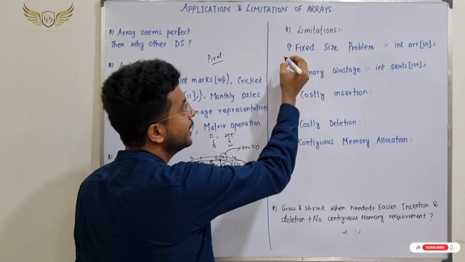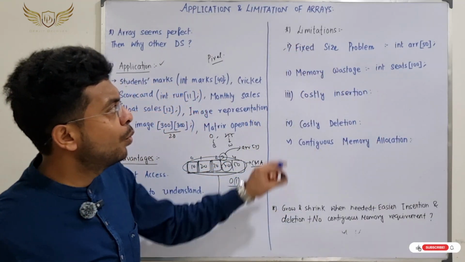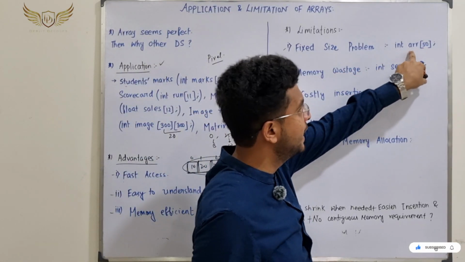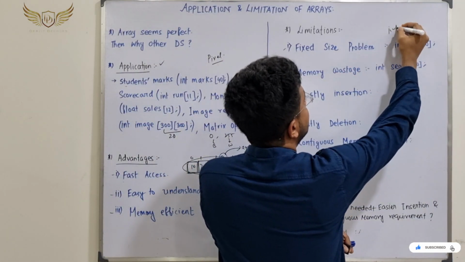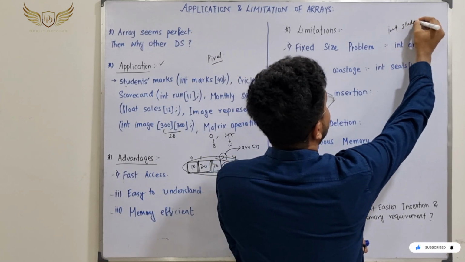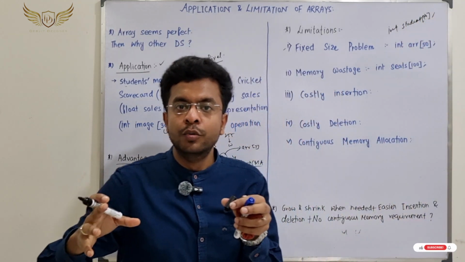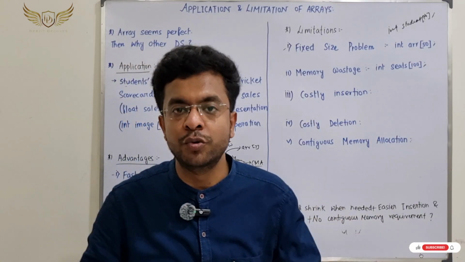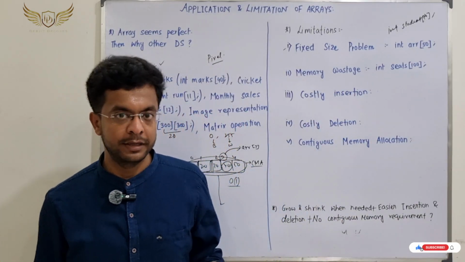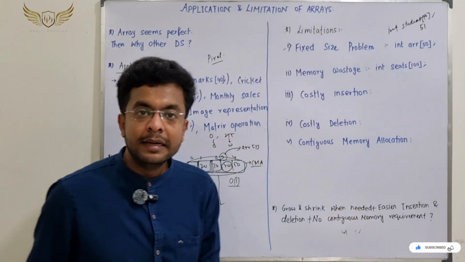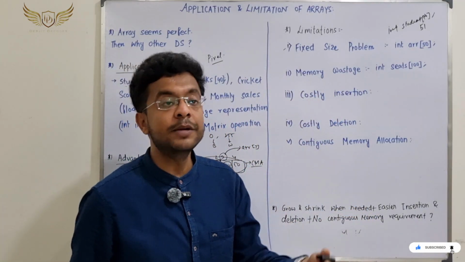When you see the limitations of array, the first thing is the fixed size problem. What do I mean by fixed size problem? Suppose there is an array int student[50]. What is the meaning? There is a classroom with a capacity of 50 students. Suppose there is a lateral entry and we want to take the 51st student. Can we take it? The answer is no. So this is a problem, right?